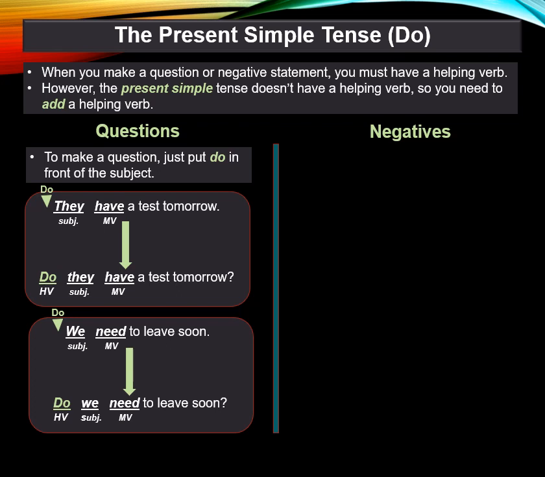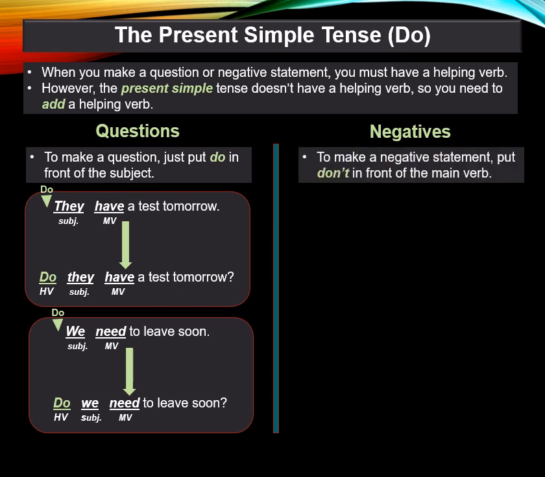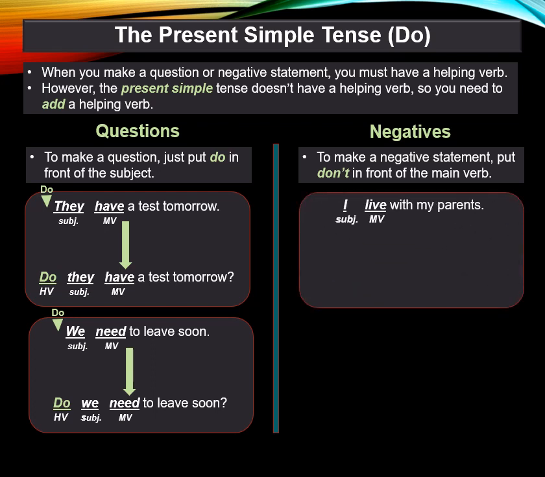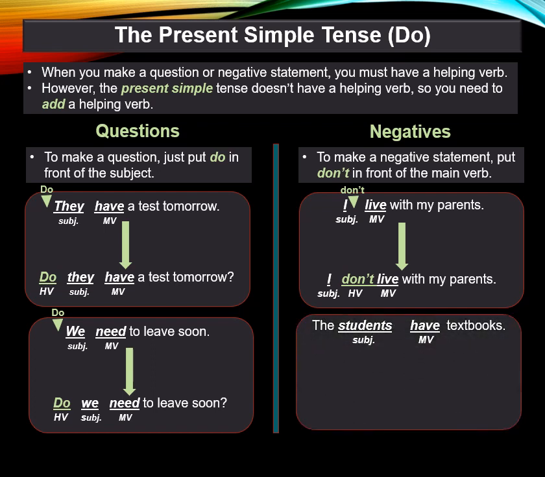And for a negative statement, put don't in front of the main verb. So I live with my parents. Drop in don't. I don't live with my parents. Or the students have textbooks.